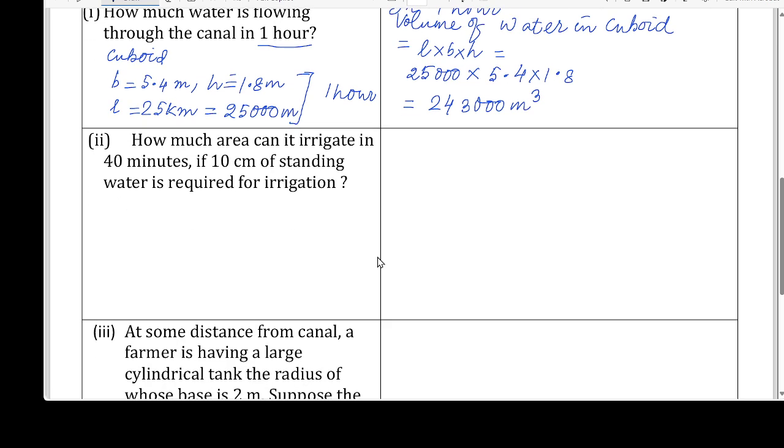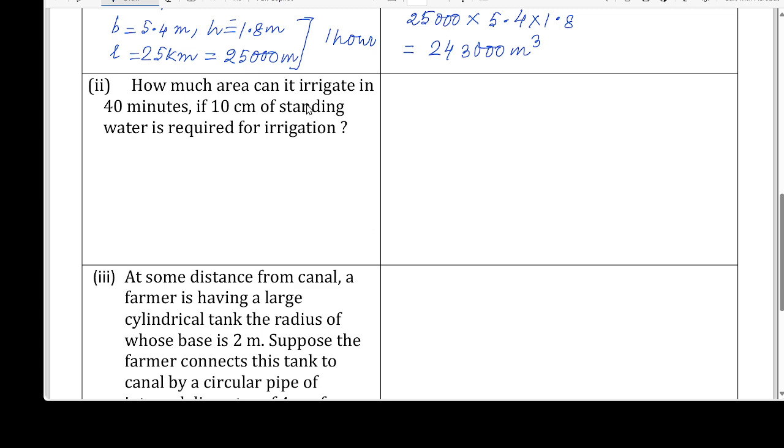I'm not wasting time. Next is, how much area can it irrigate in 40 minutes if 10 centimeter standing water is required for irrigation?